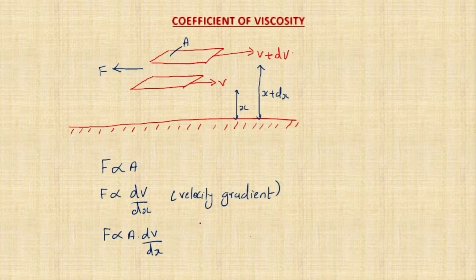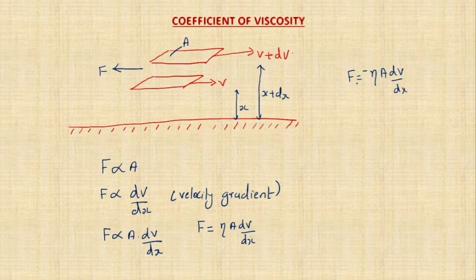How to avoid the proportionality sign? We can multiply with a constant. So we can write F is equal to a constant, and for the constant we use the term eta. Eta into A into dV divided by dx. So we can write this equation to explain the coefficient of viscosity: F is equal to eta into A dV by dx, but we have put a minus sign here.